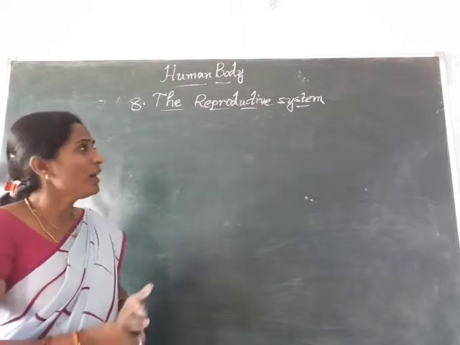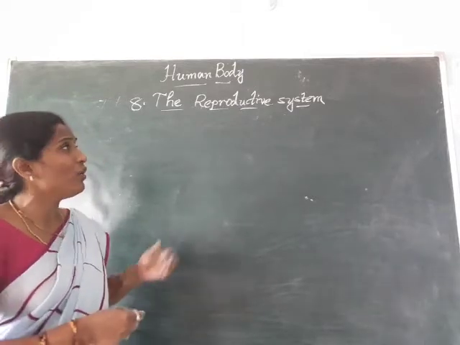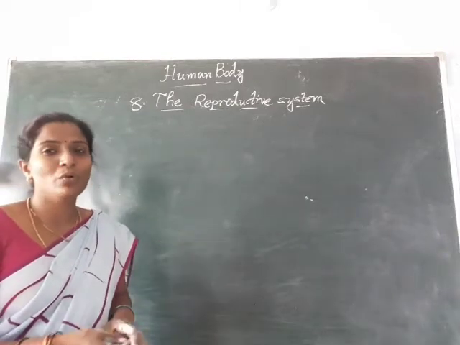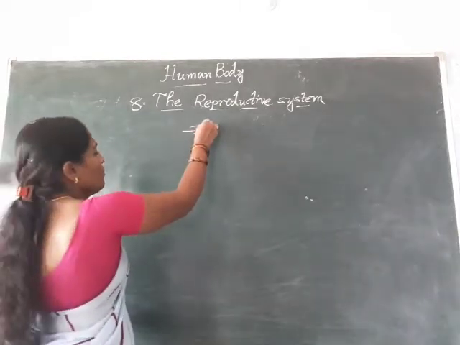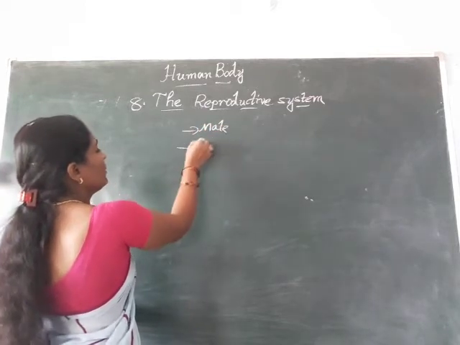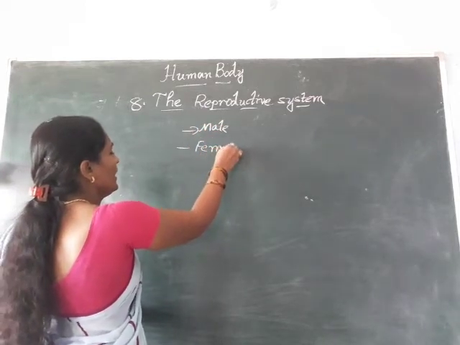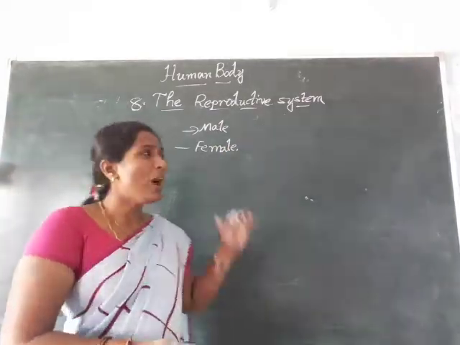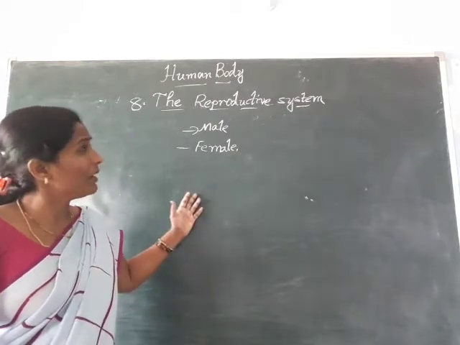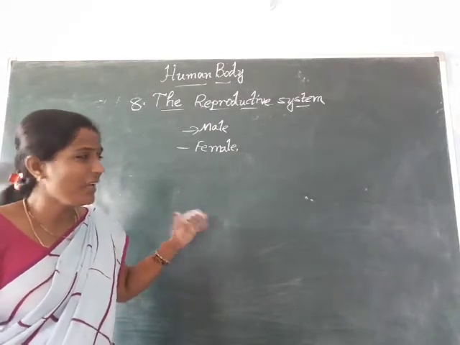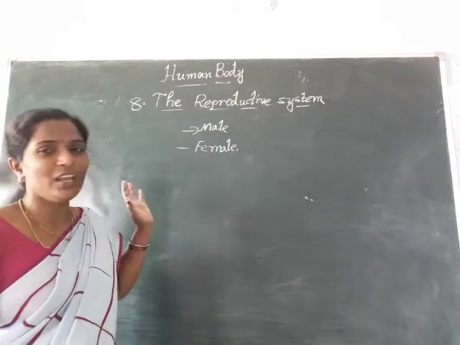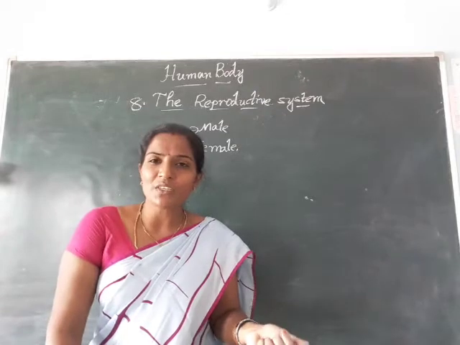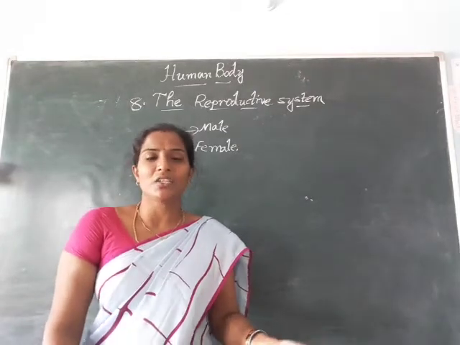In this, the male reproductive system and female reproductive system are present. In your higher standards, you will learn these reproductive systems in detail. For now it is enough for your information. Reproductive system helps in producing the next generation.